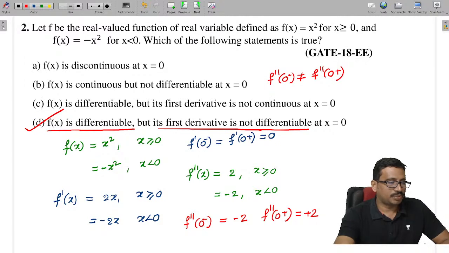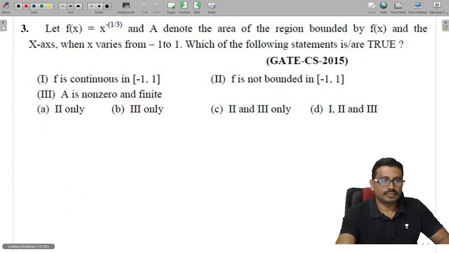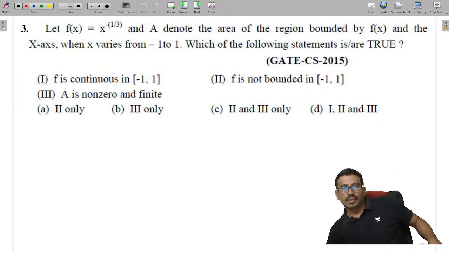Done. Shall we do the next problem? Take the next problem.